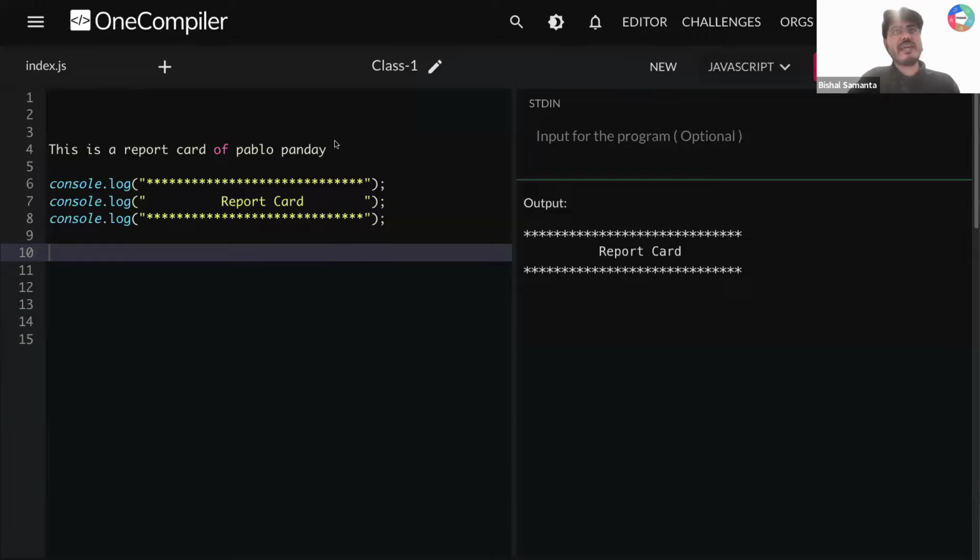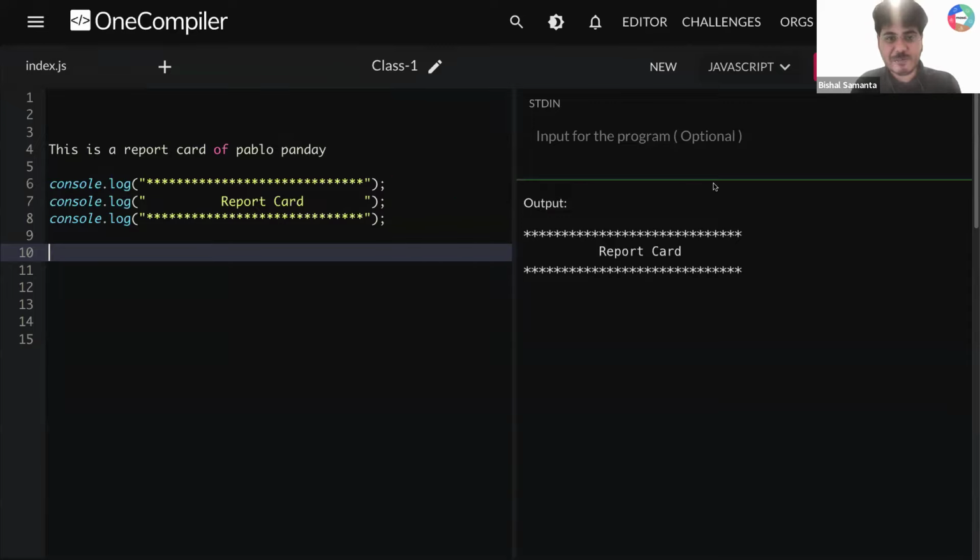I need all of your response. I have written some text. Can I call this a text? Yes or no? So this part, can I call it a text? Yes, this is a text. And this part is my JavaScript console. Now what happens if I run this? I need all of your response, guys. What will happen if I run this?